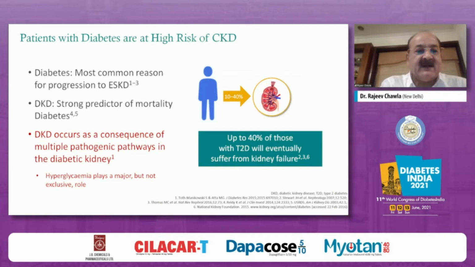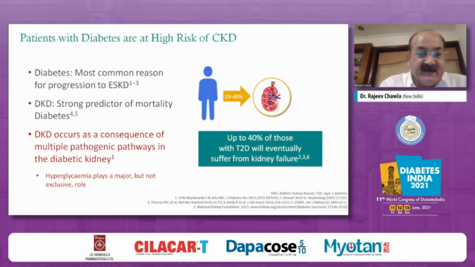We all know that it is primarily diabetes which is one of the most common causes of progression to end-stage kidney disease. Almost 40% of these patients tend to be diabetic before they have end-stage renal disease. One study from the US said that 50% of patients ending up on hemodialysis are diabetic.